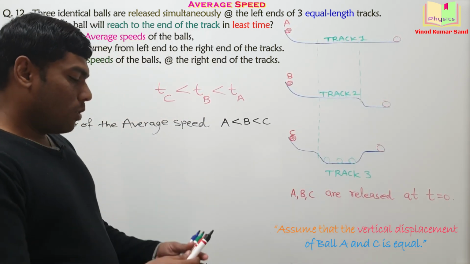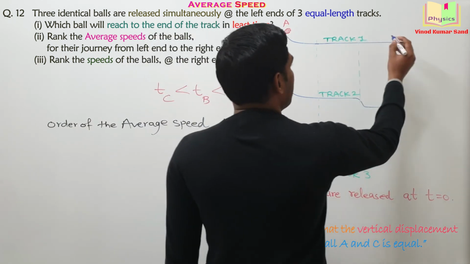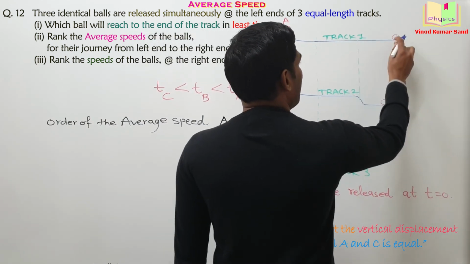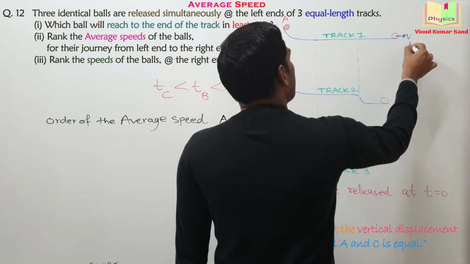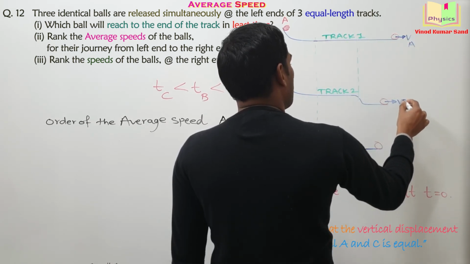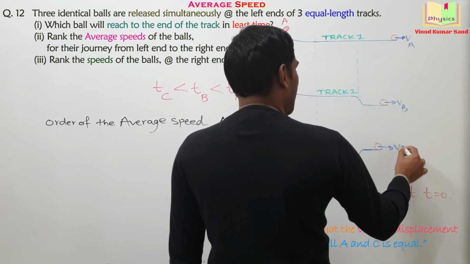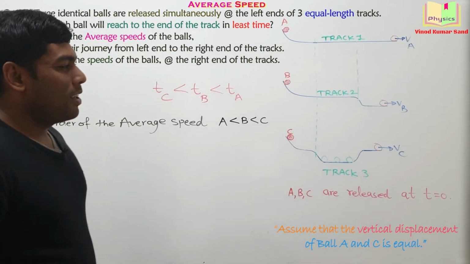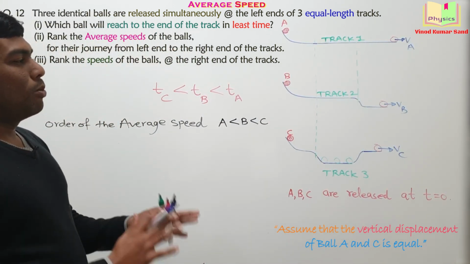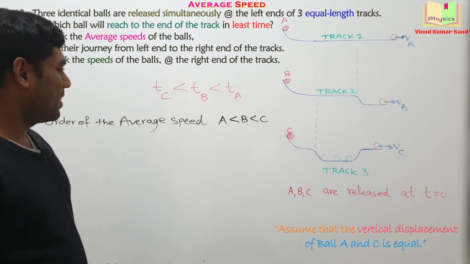And then we can answer one more question. Let's say when the balls reach their ends here, this speed we write as VA, this we write as VB, this we write as VC. Can you compare their order? More, less, equal? Think about it.